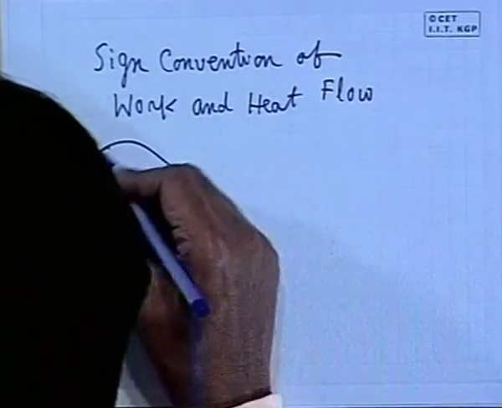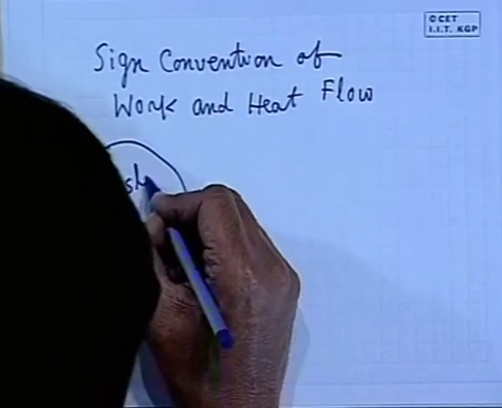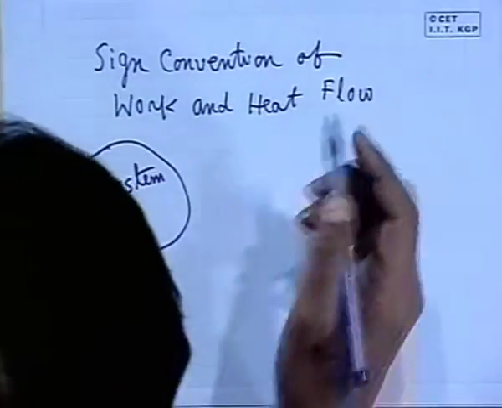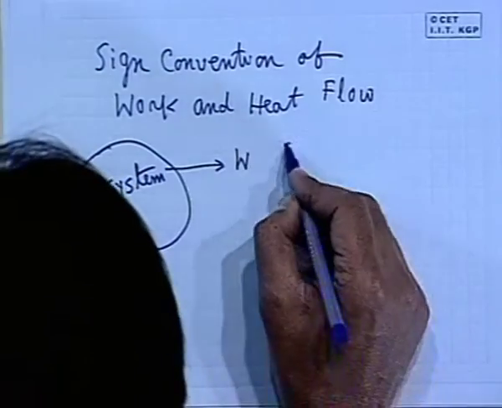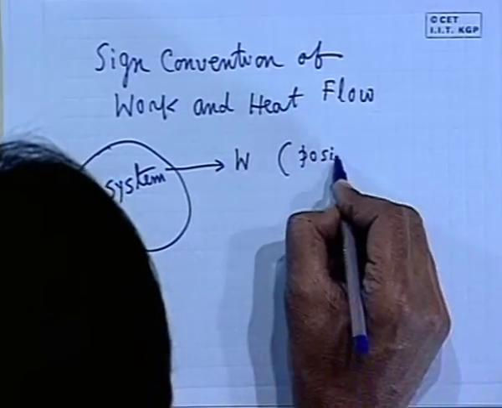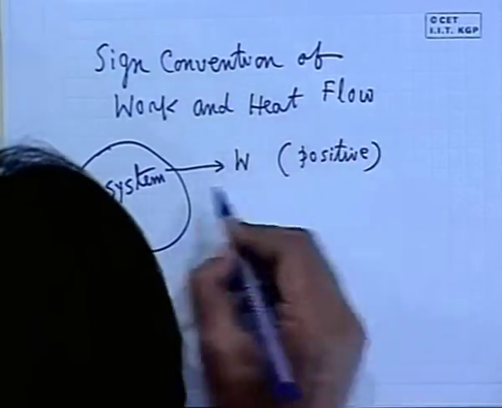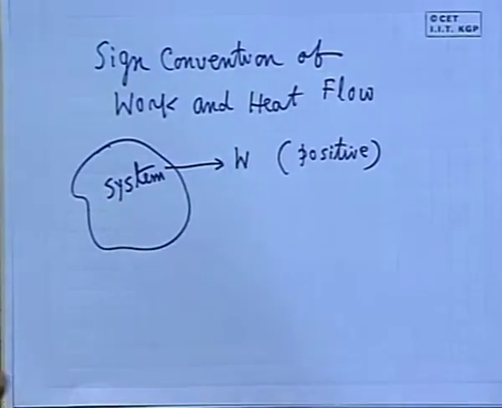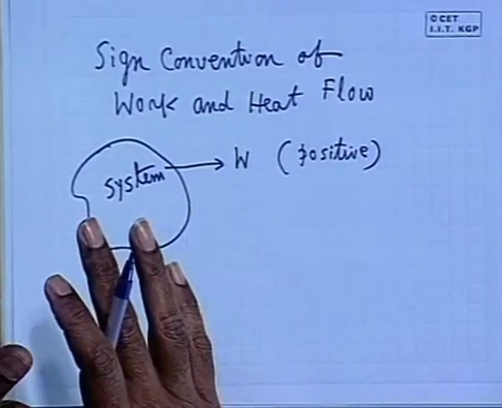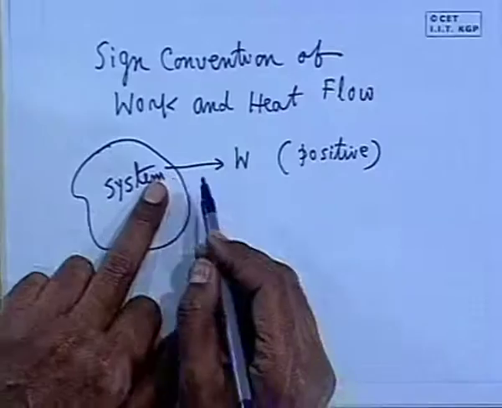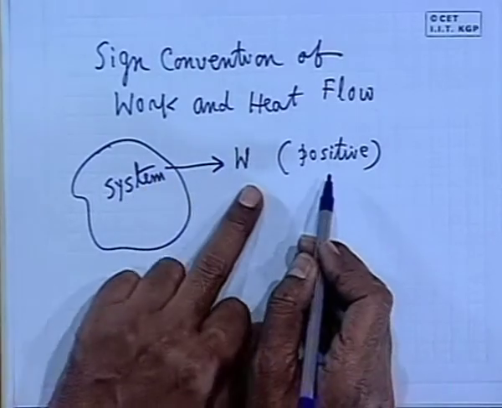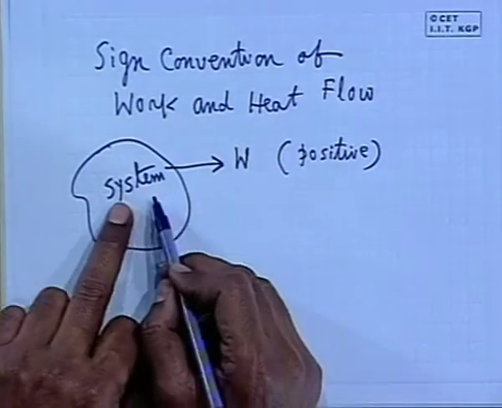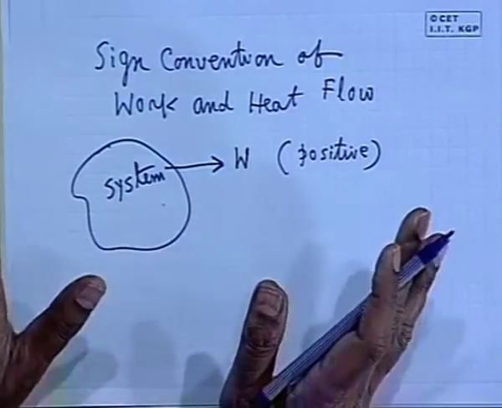Now, let us consider a system, a closed system I am drawing. It is the same for an open system. When work is coming out, it is considered positive. This is a convention. You can do it the other way also, but most of the books and literature follow this. When work is coming out of the system to the surroundings, we call it positive. When work is given to the system from the surroundings, it is negative.